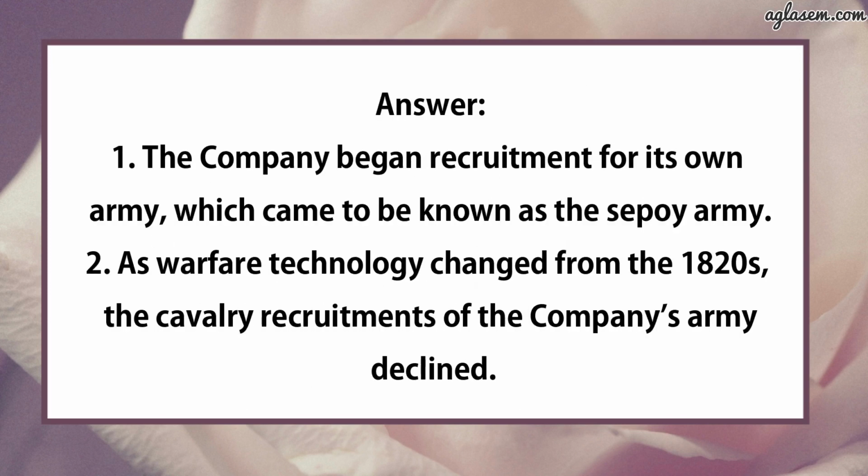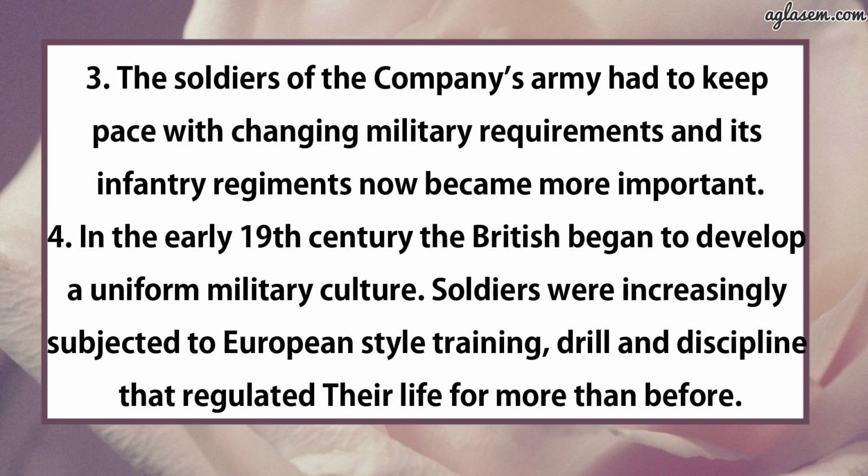So the answer is, first, the company began recruitment for its own army, which came to be known as the Sepoy Army. Second, as warfare technology changed from the 1820s, the cavalry recruitment of the company's army declined. Third, the soldiers of the company's army had to keep pace with changing military requirements, and its infantry regiments now became more important. Fourth, in the early 19th century, the British began to develop a uniform military culture. Soldiers were increasingly subjected to European-style training, drill and discipline that regulated their life more than before.